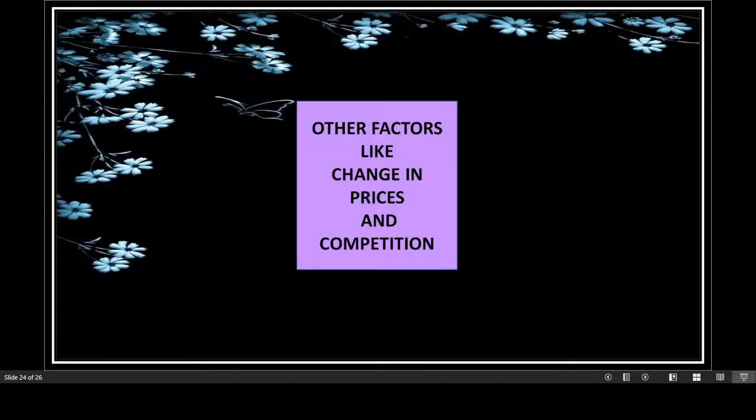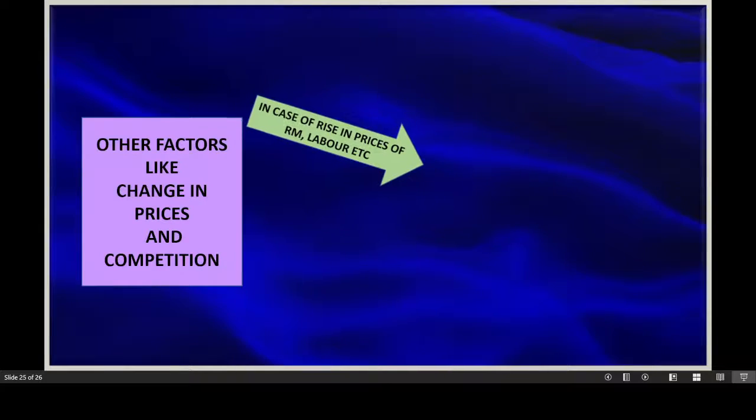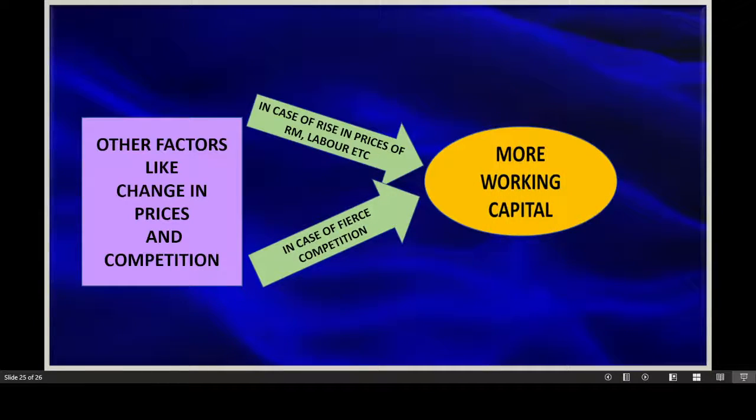There are some other factors also, like changes in prices and changes in competition. In case of rising prices of the raw materials and labor, you need to have more working capital because you need to pay more for acquiring the raw materials and you need to pay more to the people who would be working for you. And in case of fierce competition, when the competition is very high, then you need to follow many policies to have an edge over your competitors, which definitely requires more working capital.